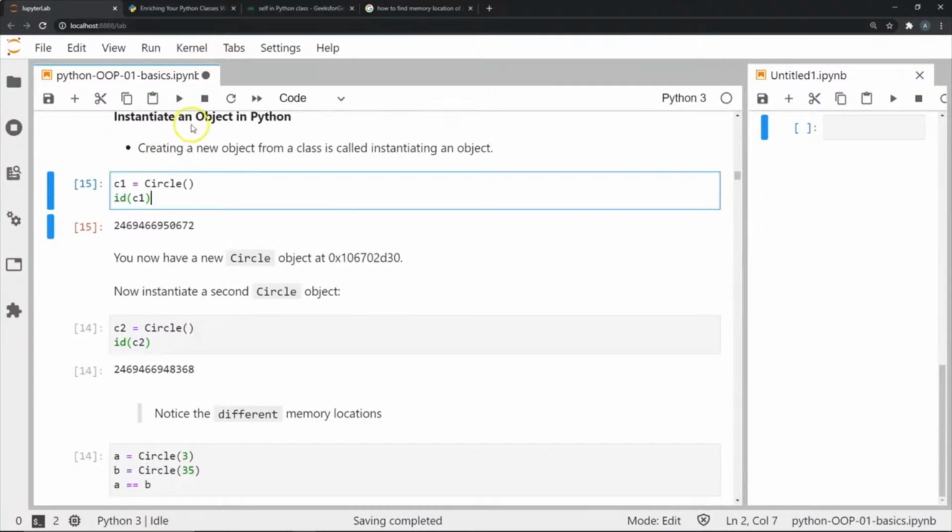Okay, now let's talk about instantiating an object, and let's see what happens when we create two different instances of the same class. So as you can see here, I've created an instance c1 for class circle, and I'm going to check its ID.